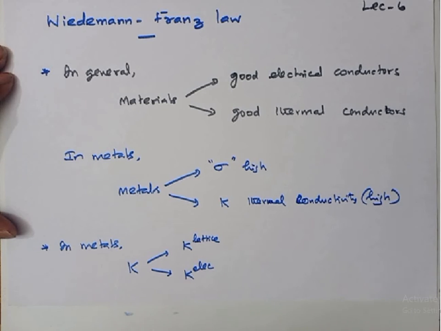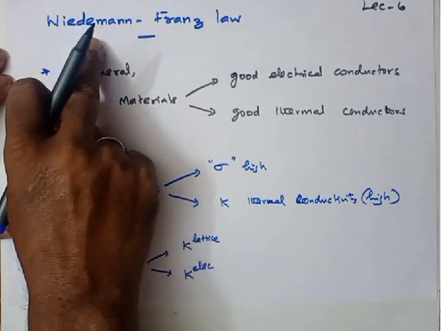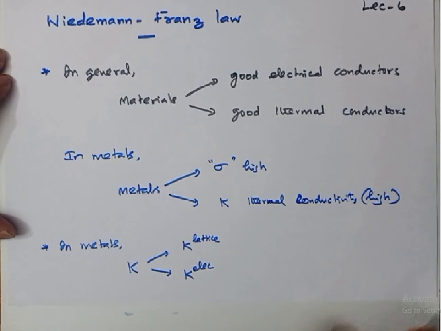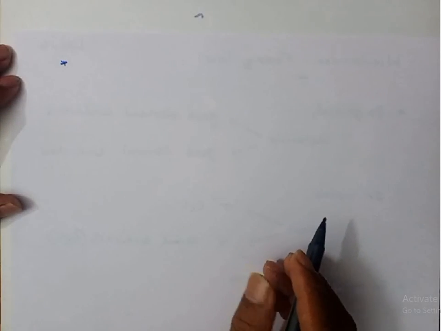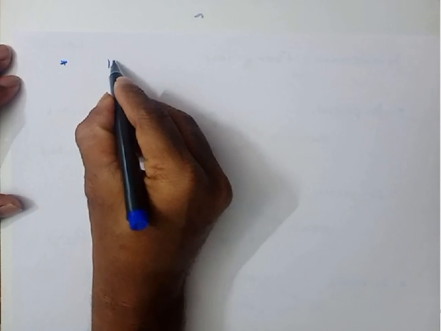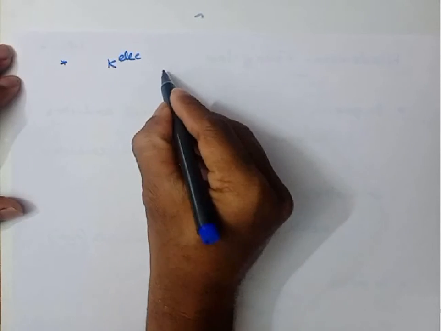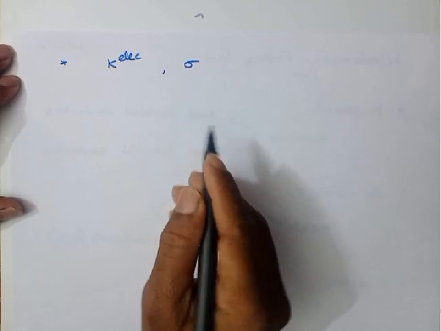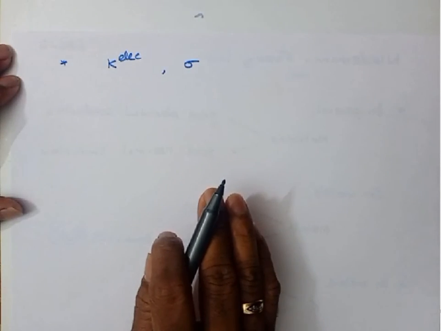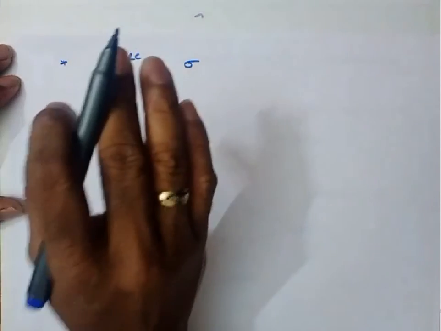The two scientists, Wiedemann and Franz, measured quantitatively the electronic contribution to thermal conductivity and the electrical conductivity of many metals, and they gave this law.